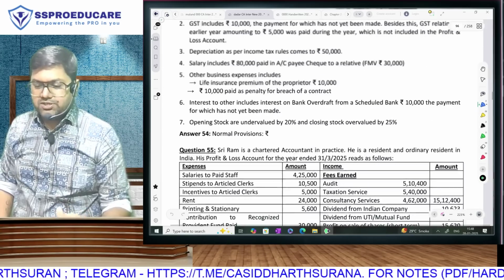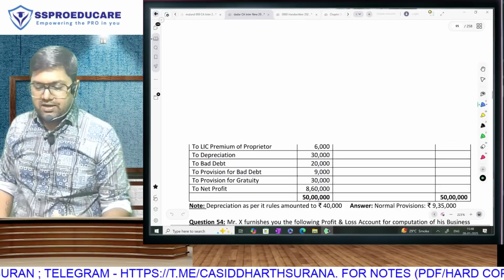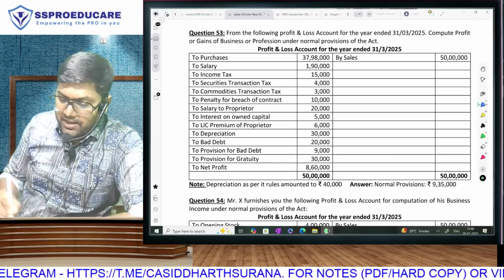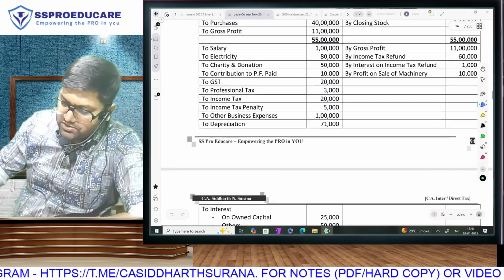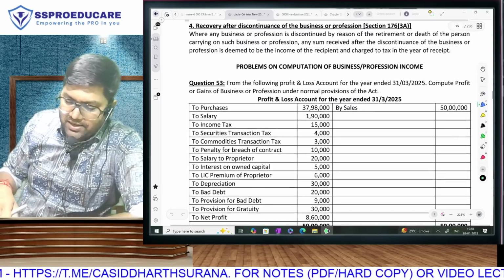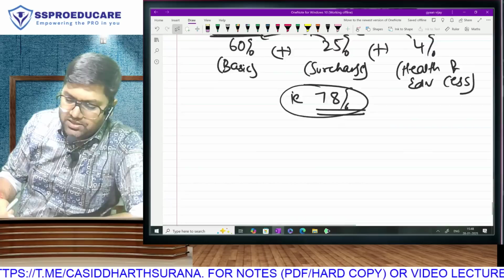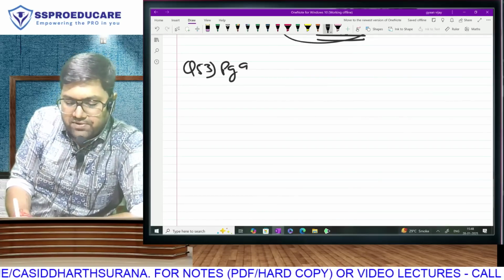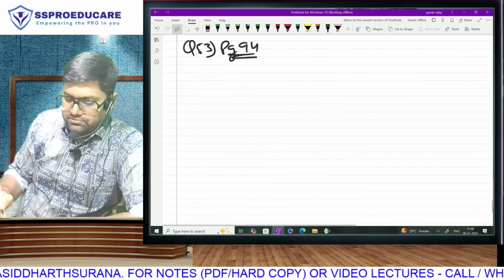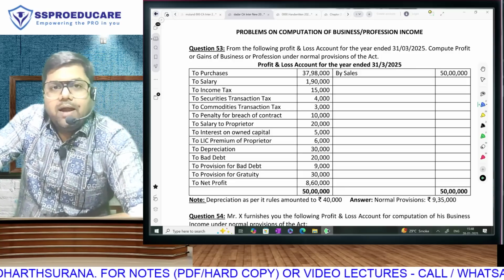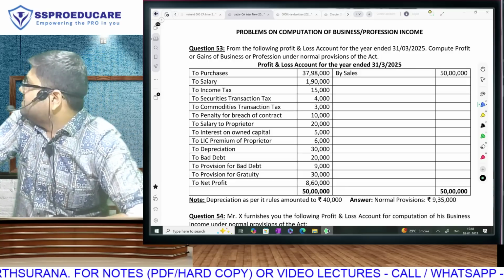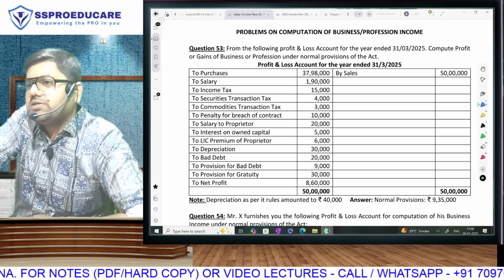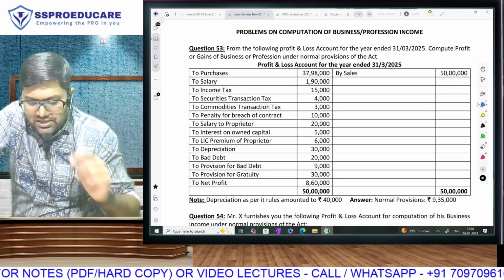Today we reach a position in the chapter where we can actually go and solve any question of PGBP. Any, literally any question of PGBP, to get an idea about whether we have really understood what has happened in the chapter or not. At least one question before we call it off. At the start of question number 53, page number 94, let me give you an advance intimation. This question won't come in the exam. Bro, can you see the size of this question?